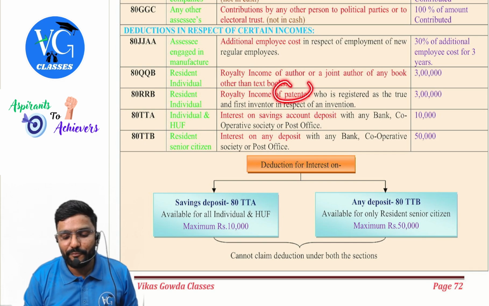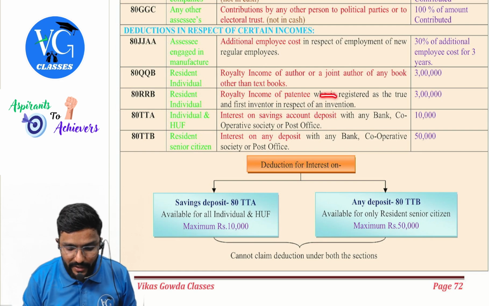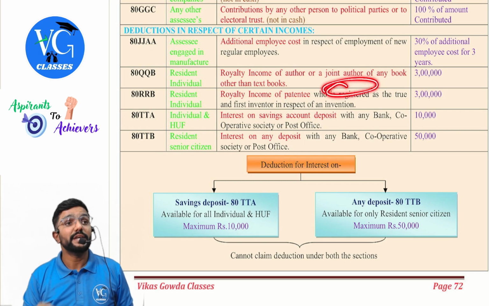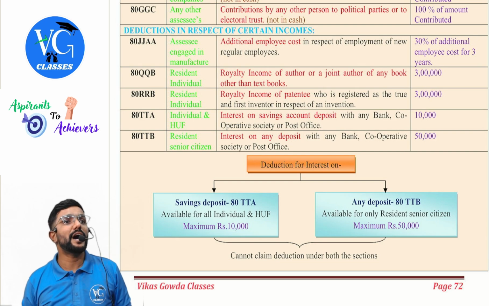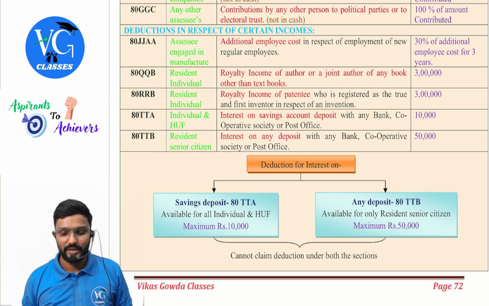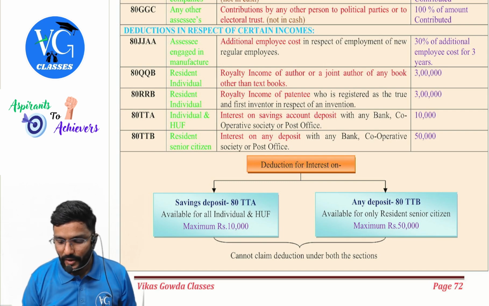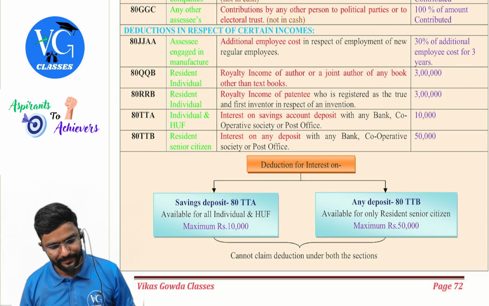Royalty income of a patentee who is registered as the true and first inventor in respect of an invention. Okay, sir, I have registered as what? Inventor. So for me, deduction is under section 80 RRP. Okay, because I have a right over my invention. For both, deduction is how much? Maximum 3 lakh.